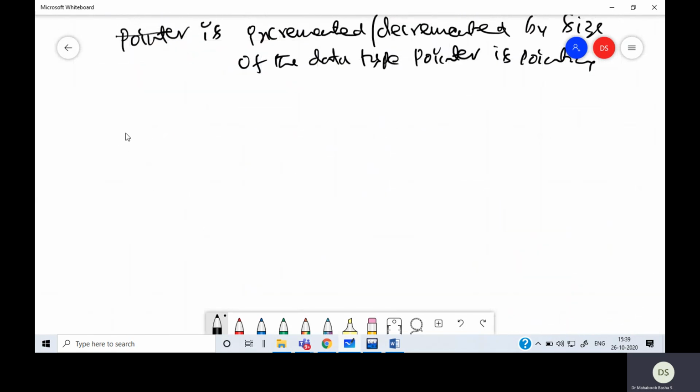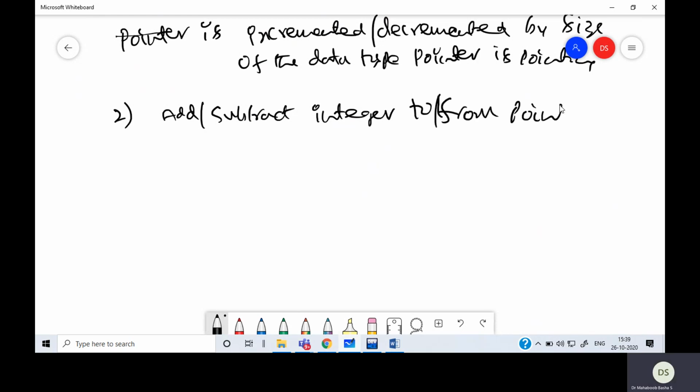Now, adding an integer to a pointer and subtracting an integer from a pointer. Add and subtract is a common operation. Increment and decrement you can say is one special case of adding or subtracting an integer to or from a pointer, because when you increment or decrement, it is by 1. When you add or subtract an integer, it can be anything: 2, 3, 4, and so on.